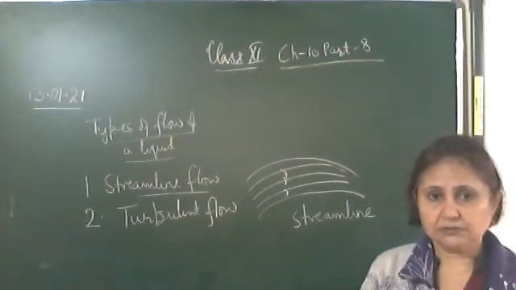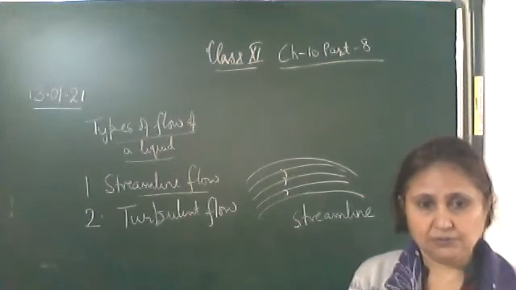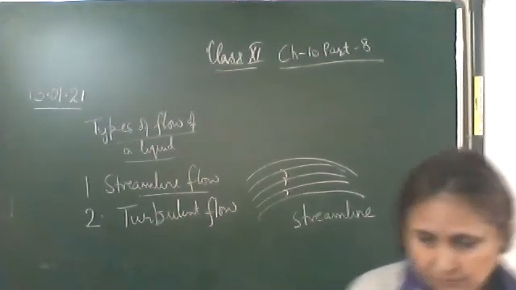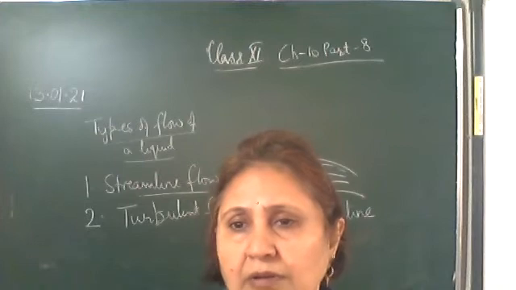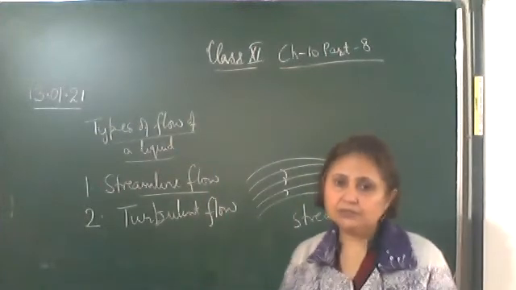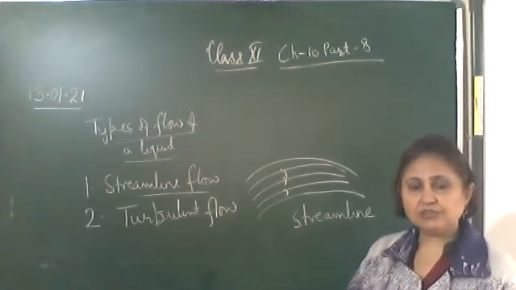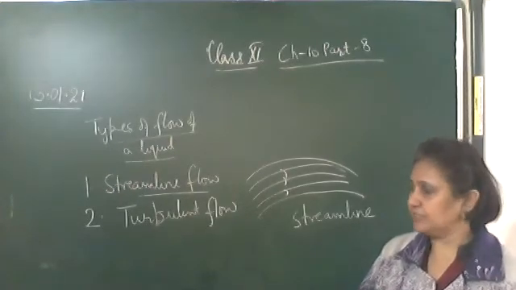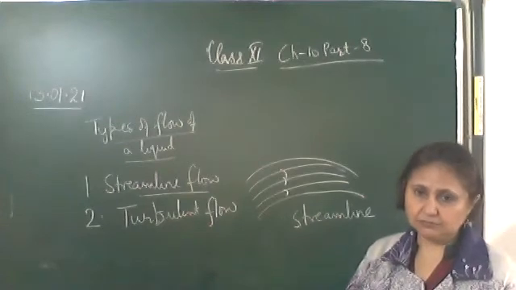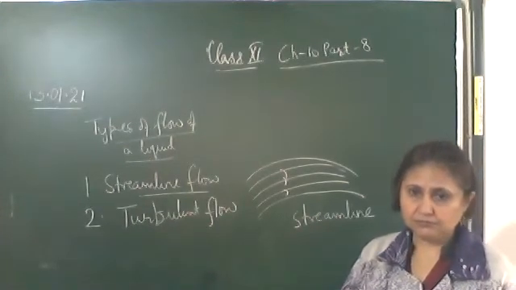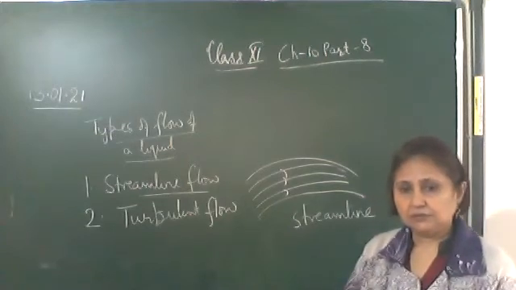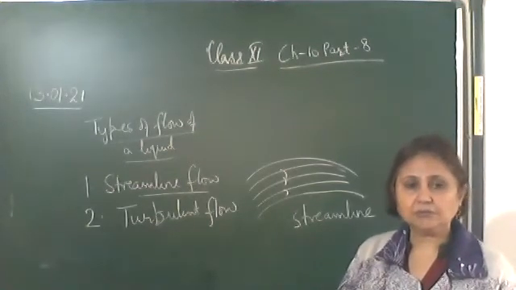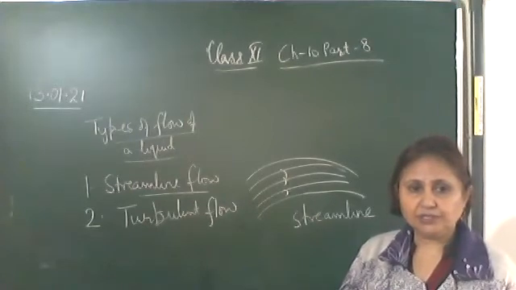That is, every particle will not have the same velocity as the preceding particles. Example: flow of water in a river.